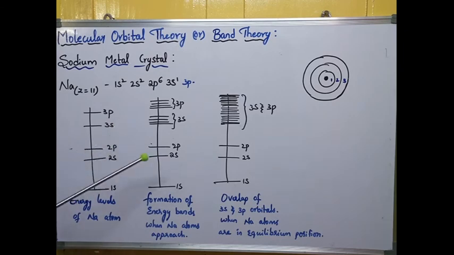So this is the formation of a metal crystal in sodium, and next, based on this concept, in our next class I'll explain about conductors, insulators and semiconductors. So this is about molecular orbital theory or band theory.